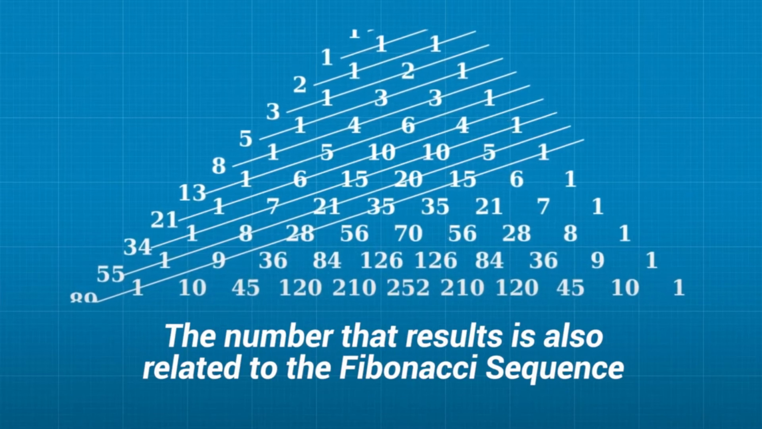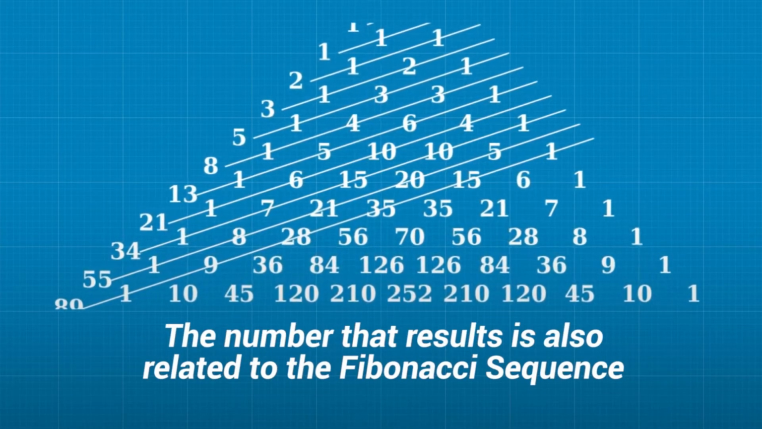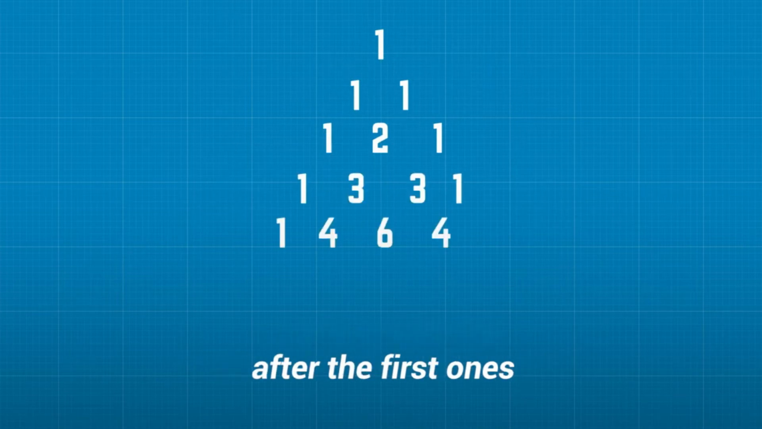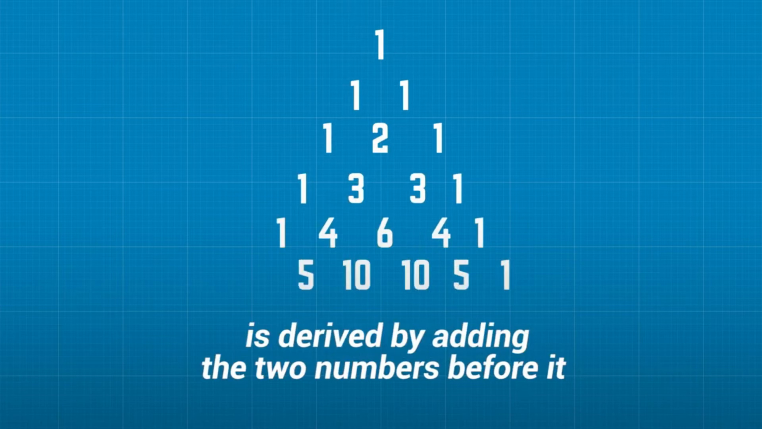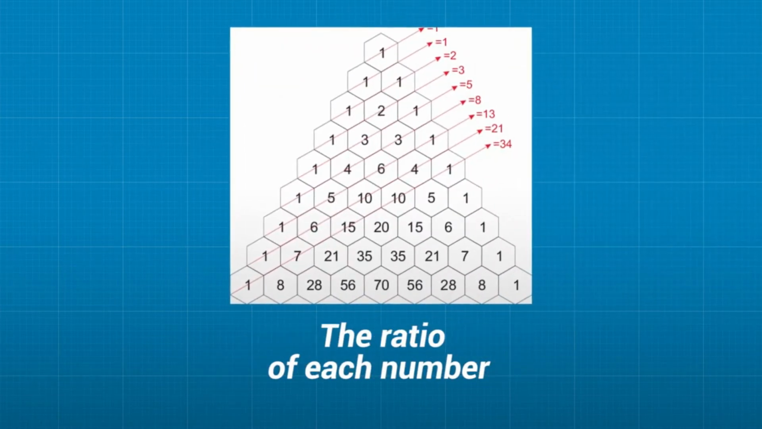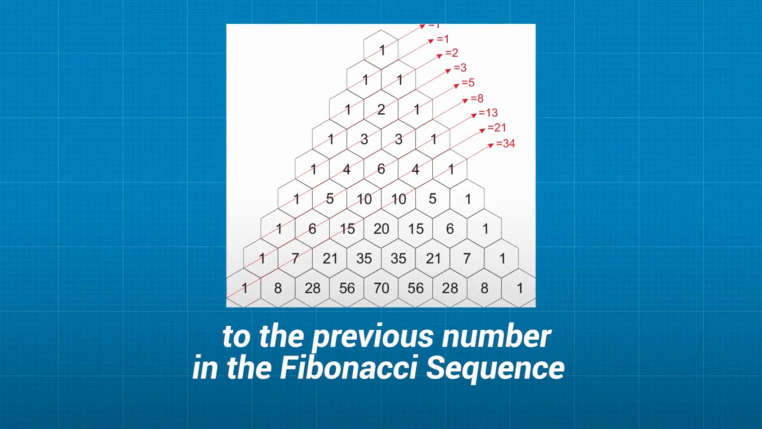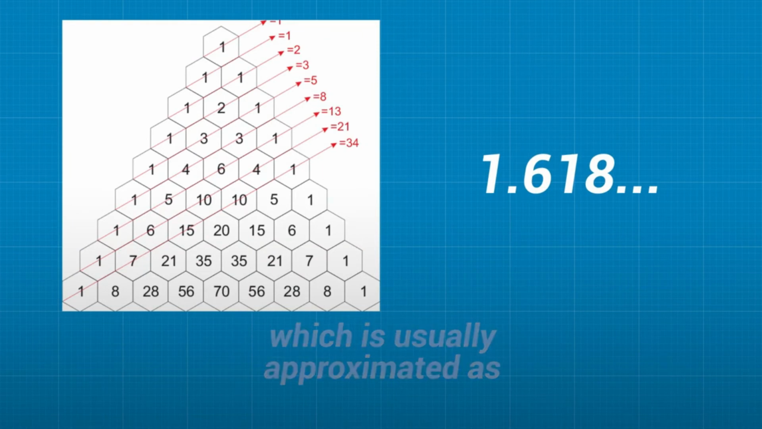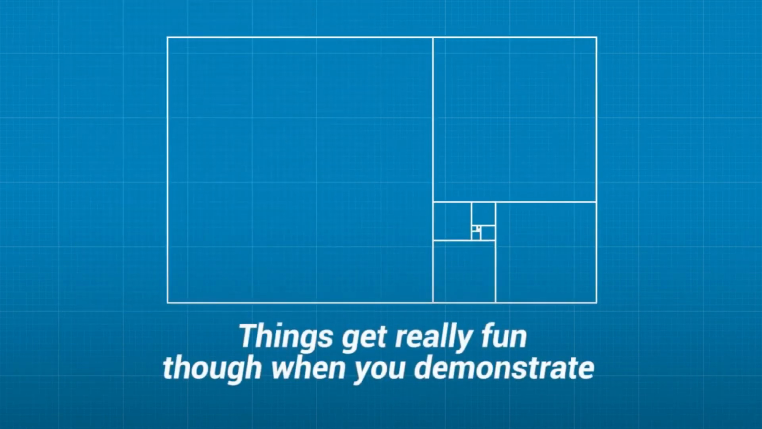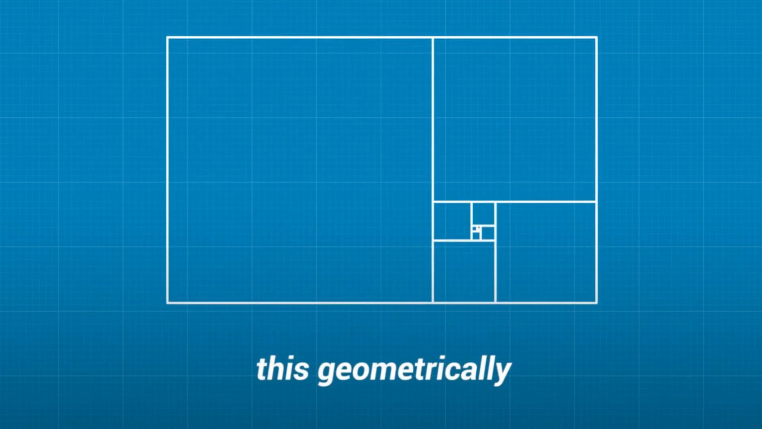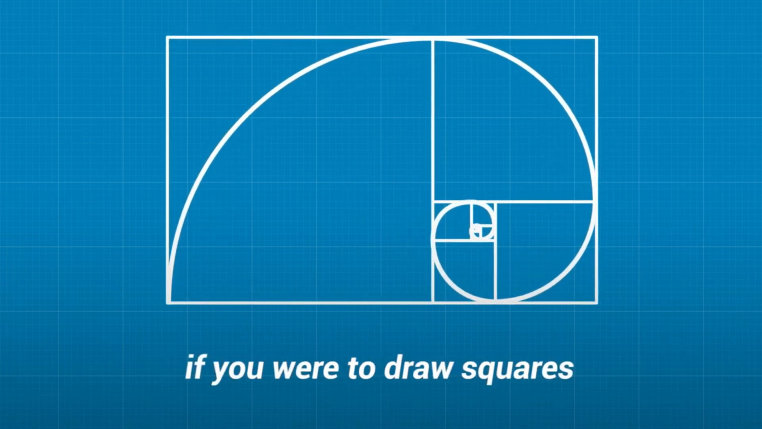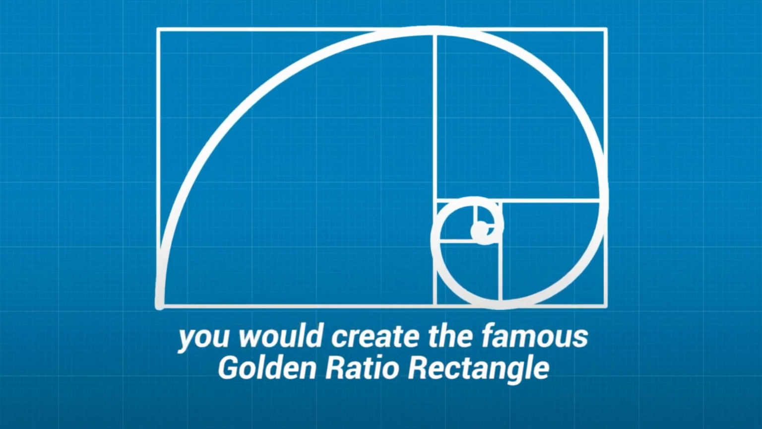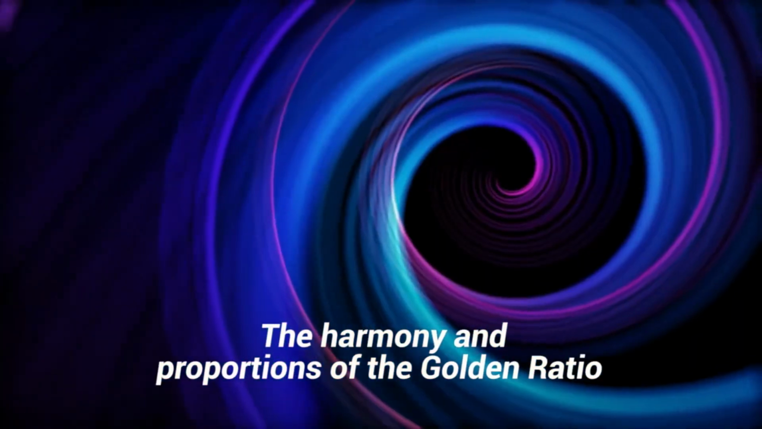Surprisingly, the number that results is also related to the Fibonacci sequence. For those of you who don't know what a Fibonacci sequence is, each number in the Fibonacci sequence is derived by adding the 2 numbers before it. Now the ratio of each number to the previous number in the Fibonacci sequence is equal to phi, or the golden ratio, which is approximately equal to 1.618. Things actually get really fun when you demonstrate this geometrically. That is because if you were to draw squares with the dimensions of the numbers in the sequence, you would create the famous golden ratio rectangle, and trust me, it's beautiful.